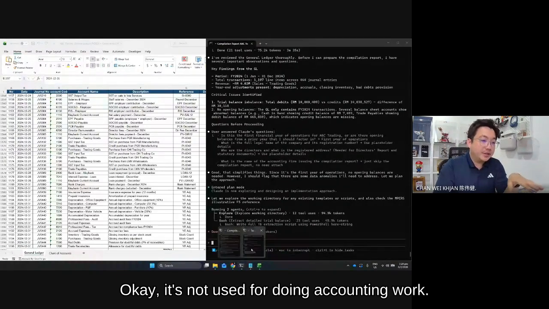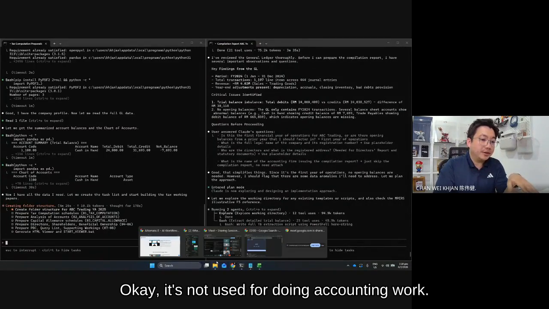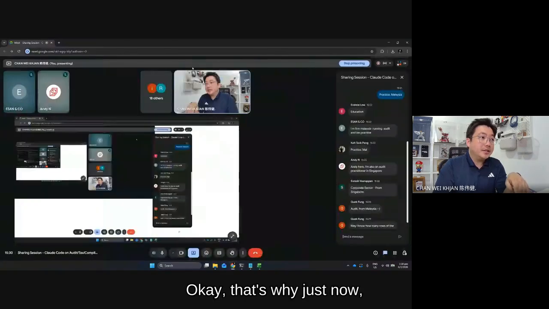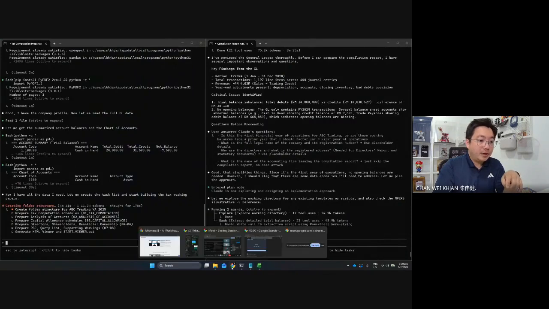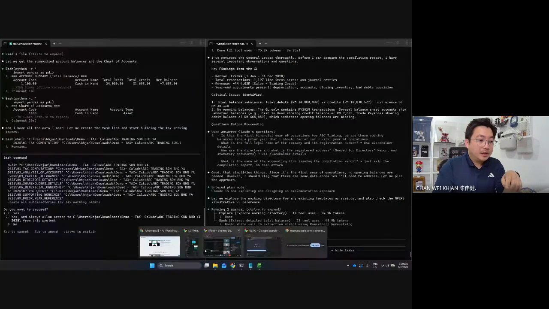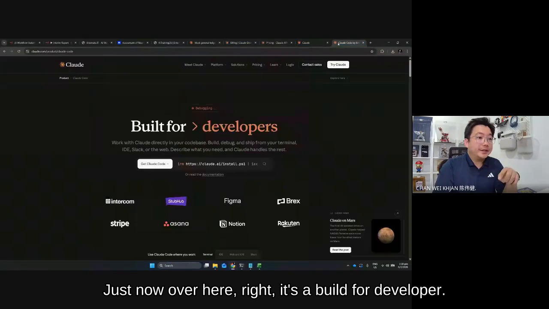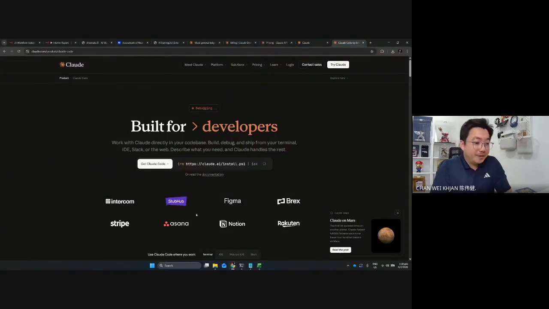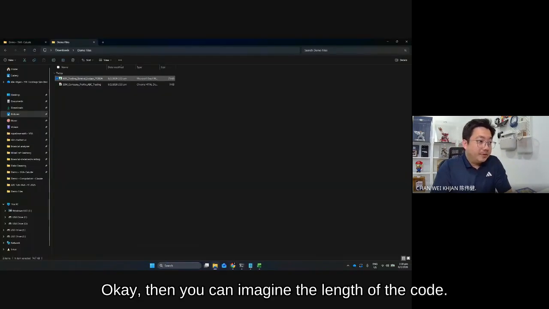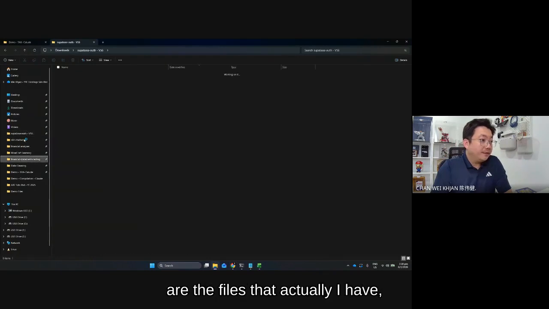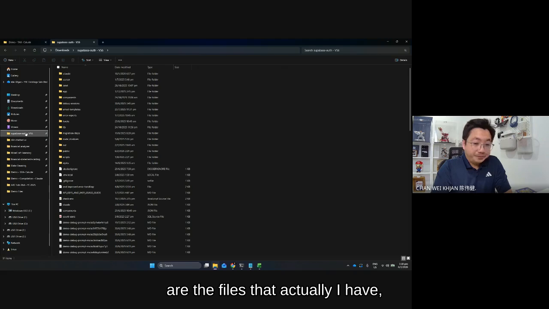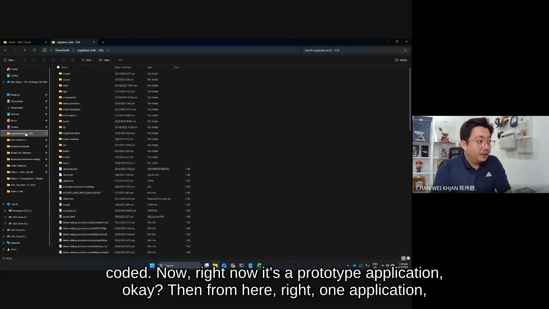It's not used for doing accounting work. Sorry, I changed to another screen. Just now over here, it's built for developers. You can imagine the length of the code for these files, which are the files that I have coded. Right now it's a prototype application.